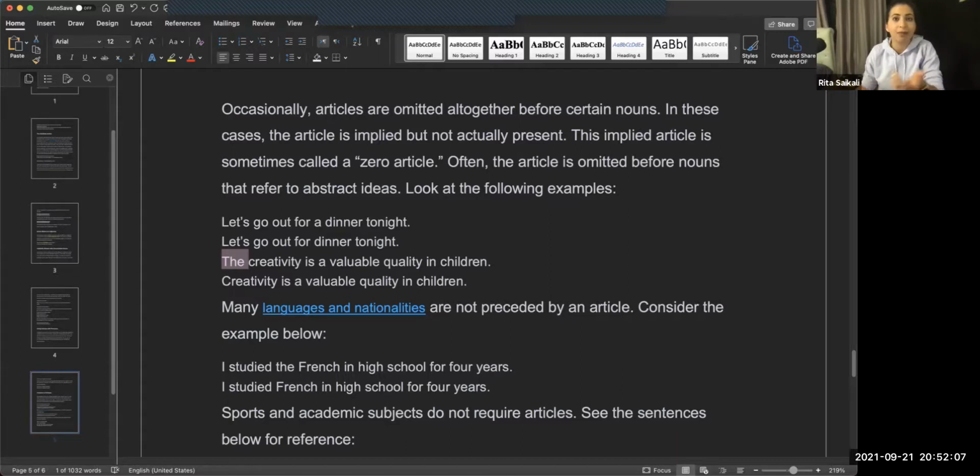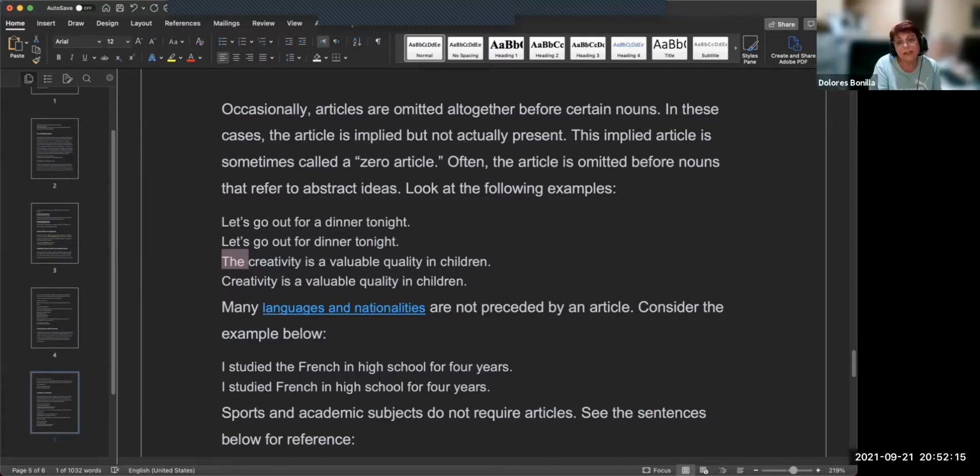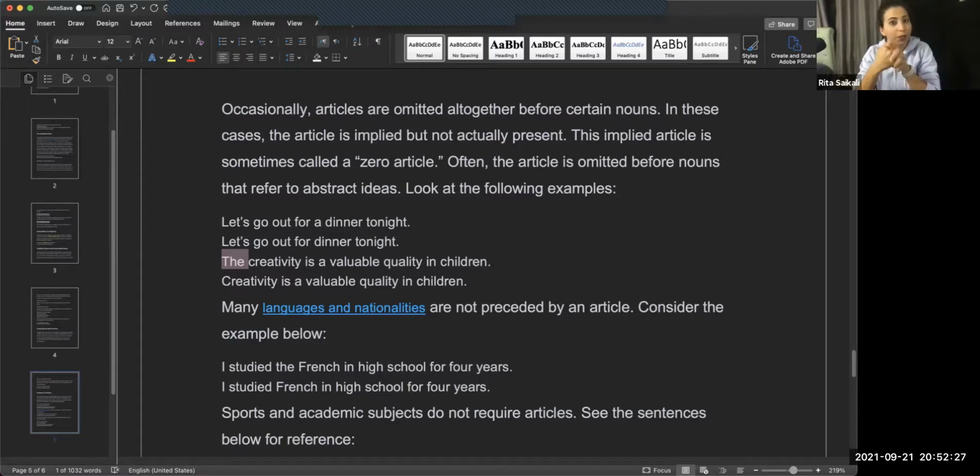In this case it's implied that creativity is what we're talking about, especially because it's a non-count noun. But if we say "the creativity of John is a valuable quality in him," that would be correct too. It's usually more common in this case to leave it out.